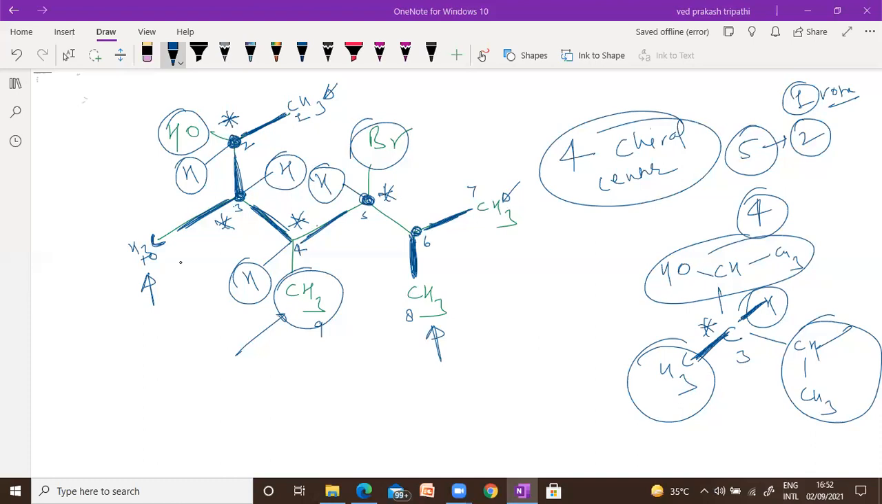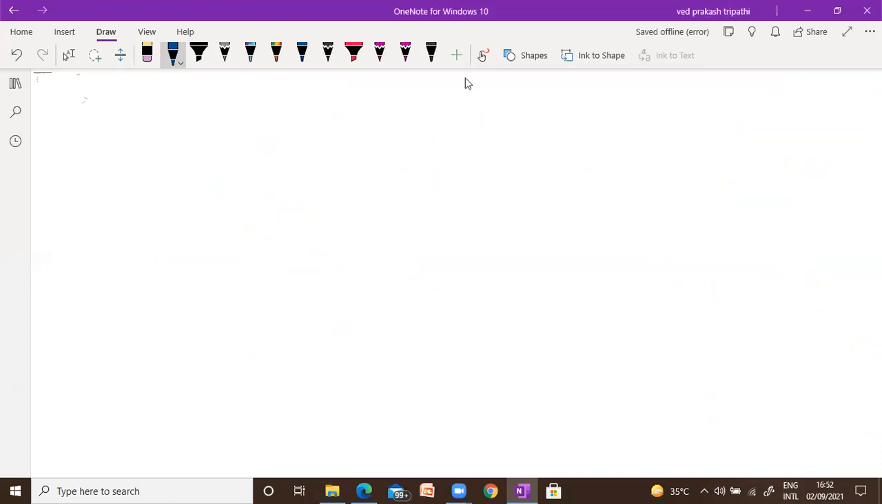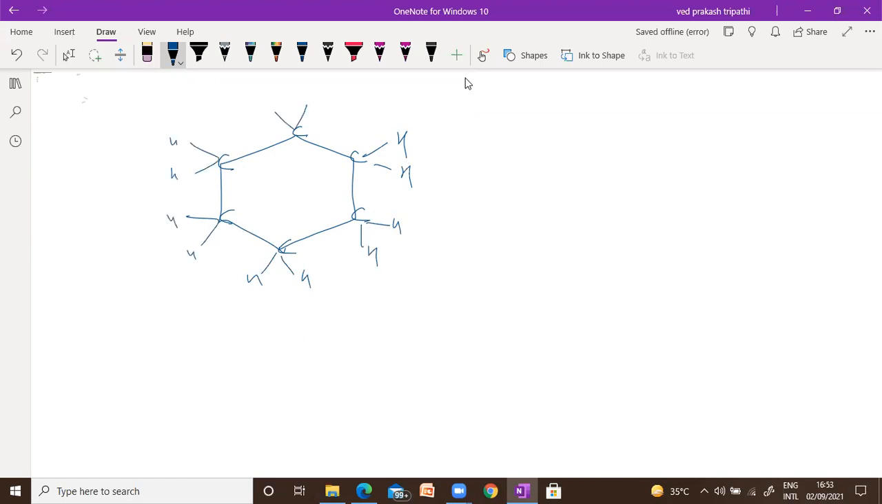Now we can discuss chirality in the ring. If you are going to discuss chirality in the ring, suppose we have a 6-member ring, and you know that every carbon will contain 2 hydrogens when you balance. It means this compound has no chiral center right now, 0, because every carbon has 2 same connectivities.